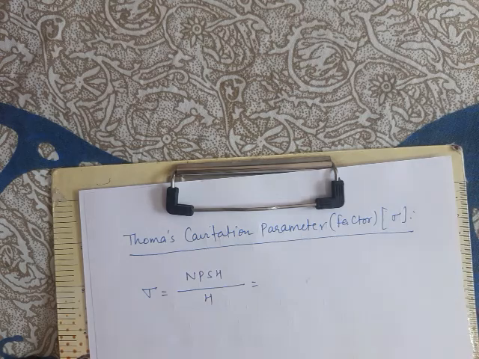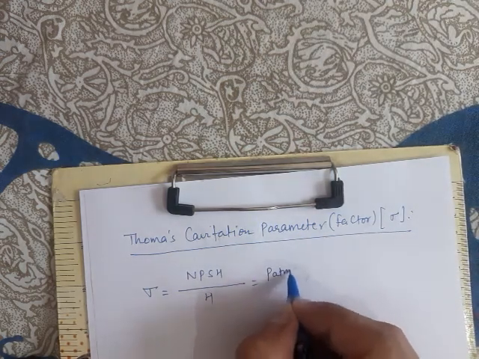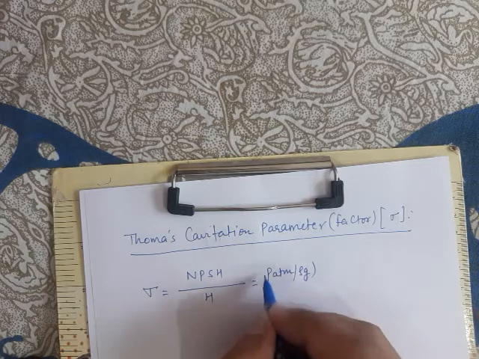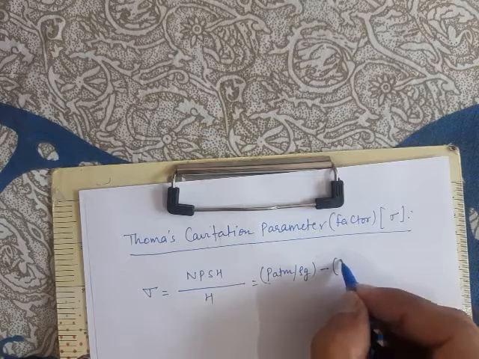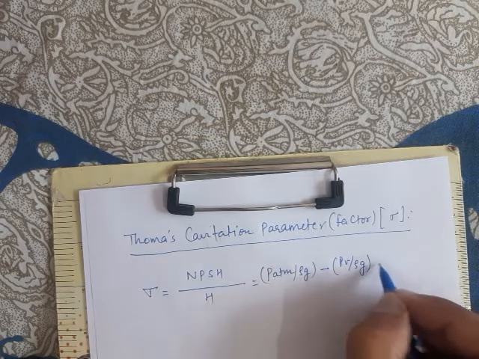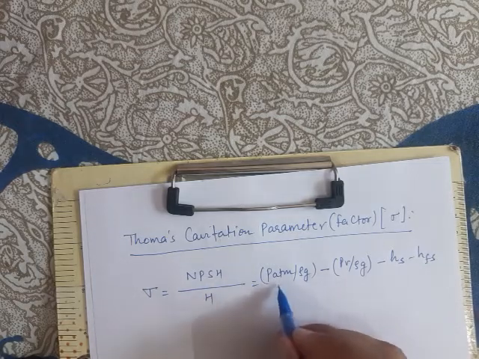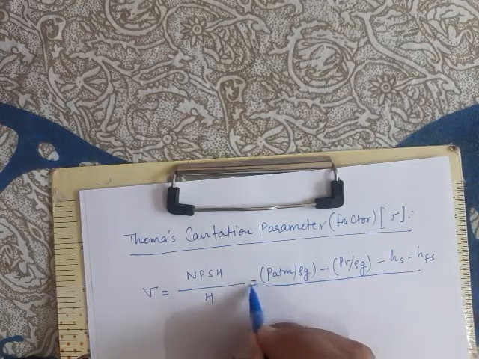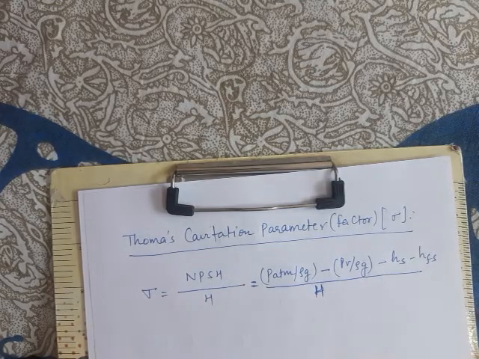We derived the expression for NPSH as PATM by rho g minus PV by rho g minus Hs minus Hfs. We just derived the expression for NPSH divided by H. This is the Thoma cavitation parameter.